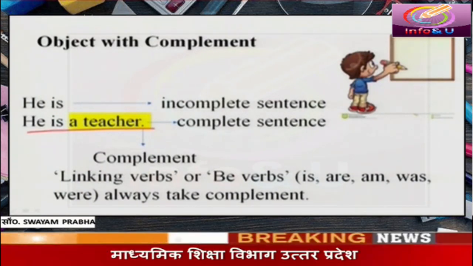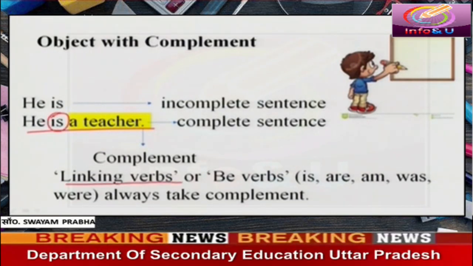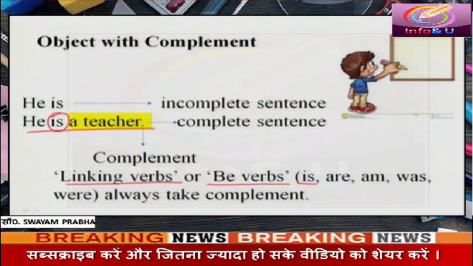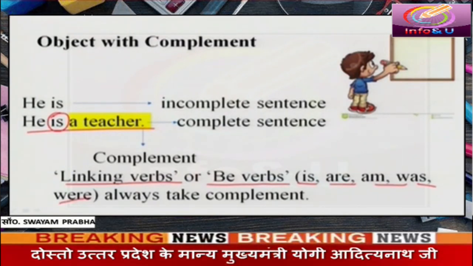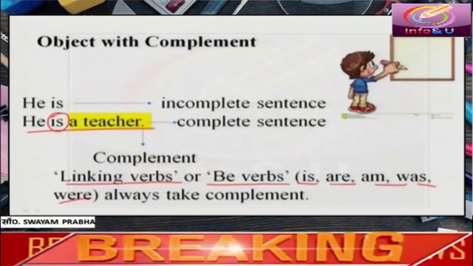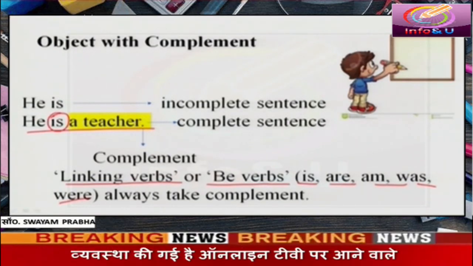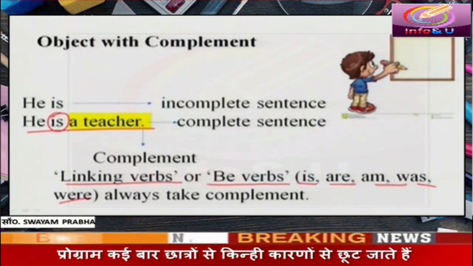Is is a linking verb or a be verb. All linking verbs or be verbs like is, are, am, was, were always take a complement. He is a teacher, they are doctors, they are corona fighters are examples of object with complement.